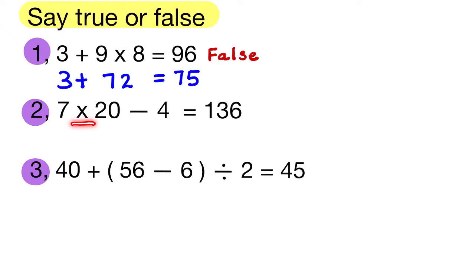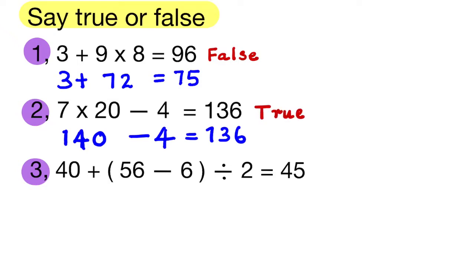Next question. 7 multiplied by 20 minus 4 is equal to 136. The operations involved in this numerical expression are multiplication and subtraction. So we will do multiplication first, then subtraction. So 7 multiplied by 20 is 140. 140 minus 4 is equal to 136. So the given answer is true.